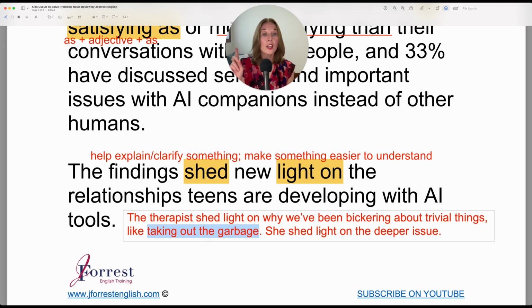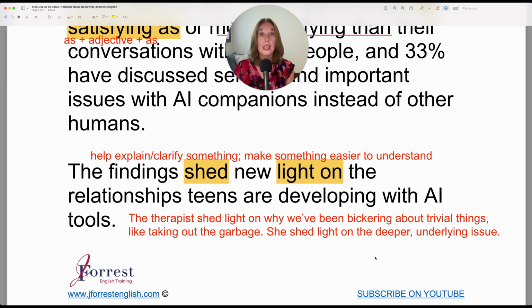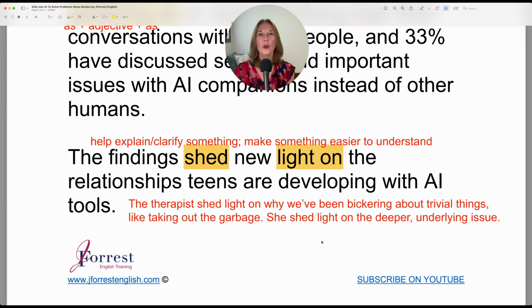Now, she shed light on, so this is the past simple as well. She shed light on the deeper issue. Remember, the deeper underlying issue. So I'll add that as well. Underlying issue being our lack of communication or whatever I made up as our underlying issue. All right, so now you can use this one as well. And that's the end of the article. So what I'll do now is I'll read the article from start to finish and you can focus on my pronunciation.